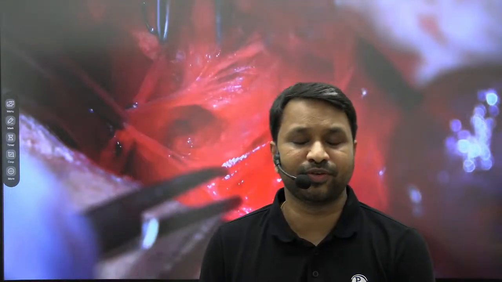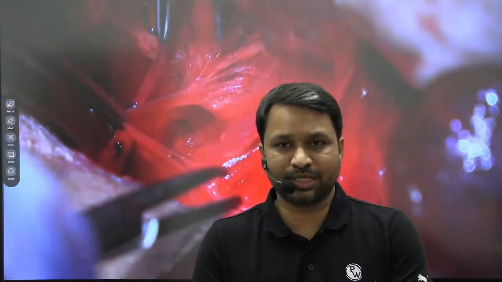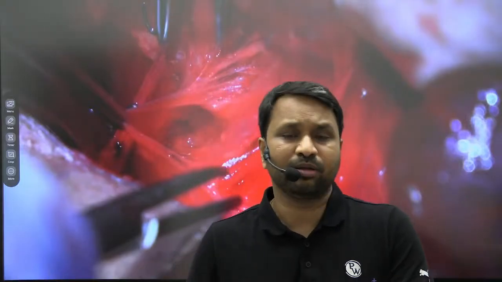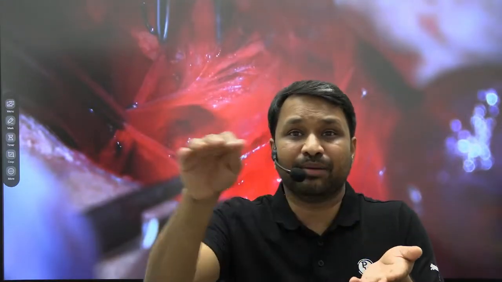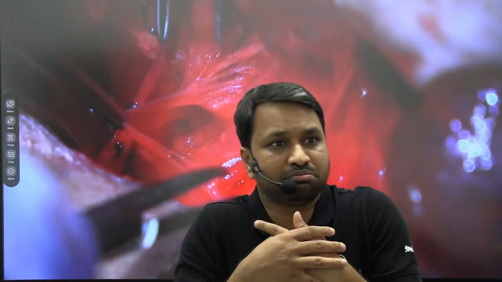When I first joined my residency, I still remember my first day of surgery where my seniors were operating. I was just standing observing them. It was a laparotomy case, and as they were opening, they said, this is the skin, this is the subcutaneous fat, this is the Camper's, this is the Scarpa's. Then they said, this is the anterior rectus sheath, this is the rectus abdominis, then you have the posterior rectus sheath, then you have the fascia transversalis, preperitoneal pad of fat, peritoneum, and bang into the abdomen. Every single structure they were able to name, for me, everything was just red.